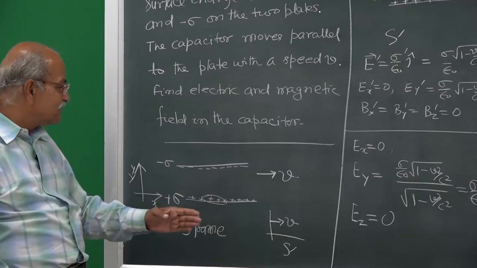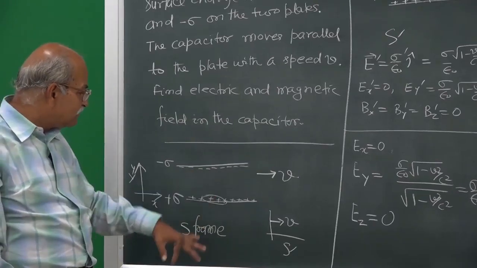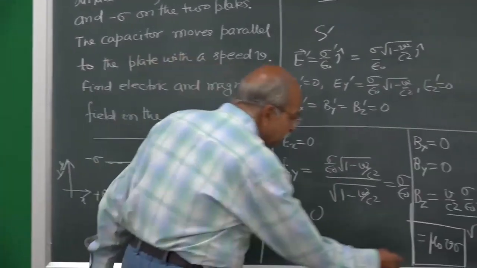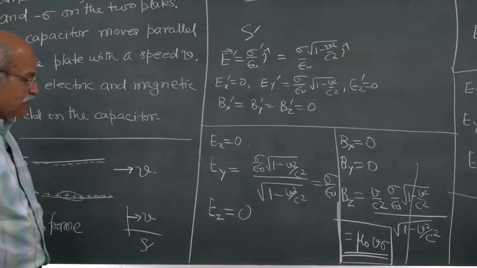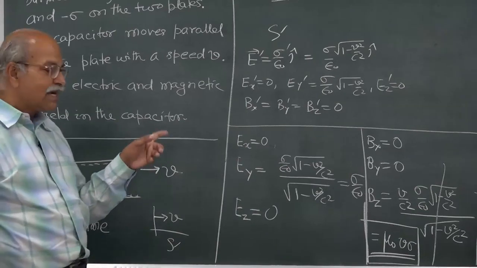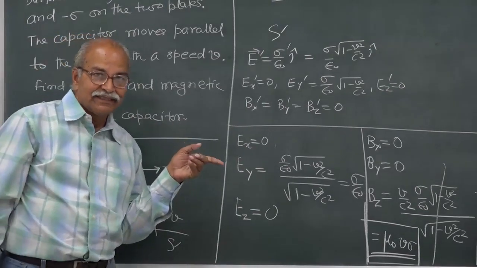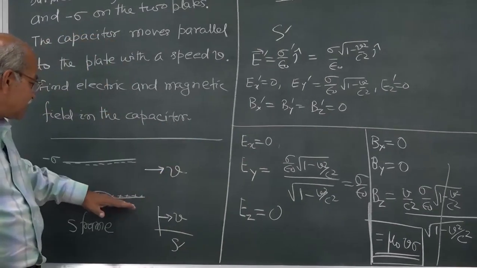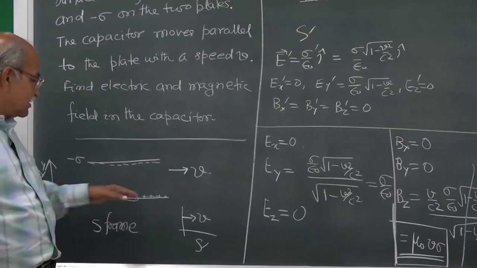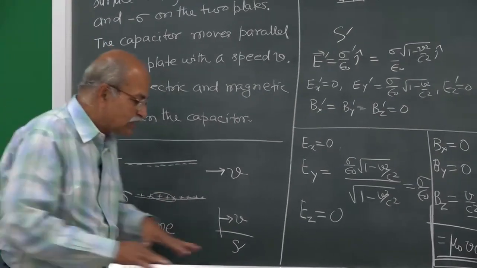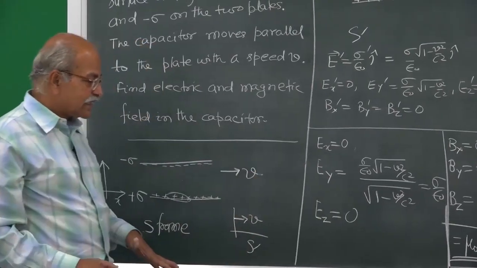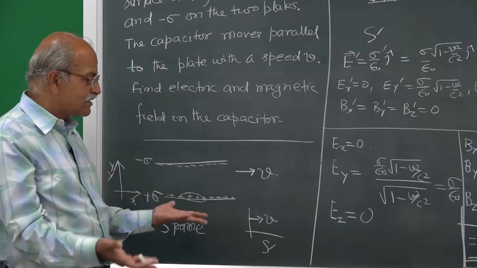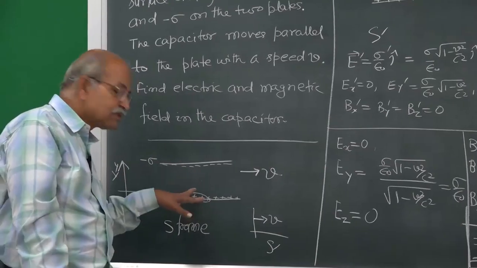The value of that magnetic field is mu naught into v into sigma. V into sigma is called the current density for this plate as well as for this plate.